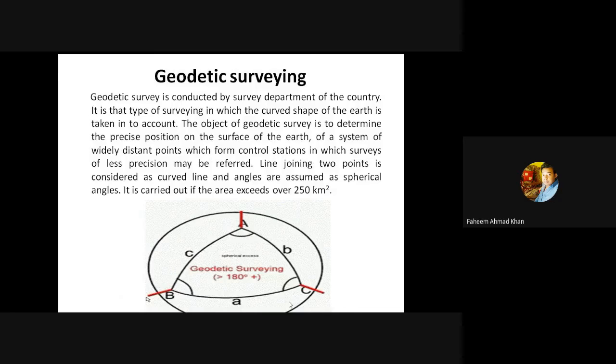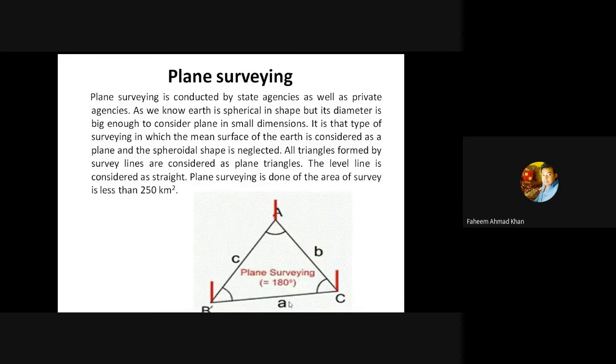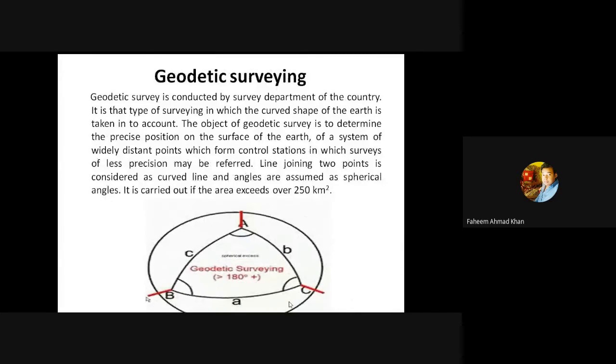So referring to the previous figure, you can see the same points A, B and C which have been joined using a straight line. In this, the curvature of the earth was not taken into account, but in geodetic survey, this curvature is taken into consideration. That is why we are getting the sum of interior angles as greater than 180 degree.